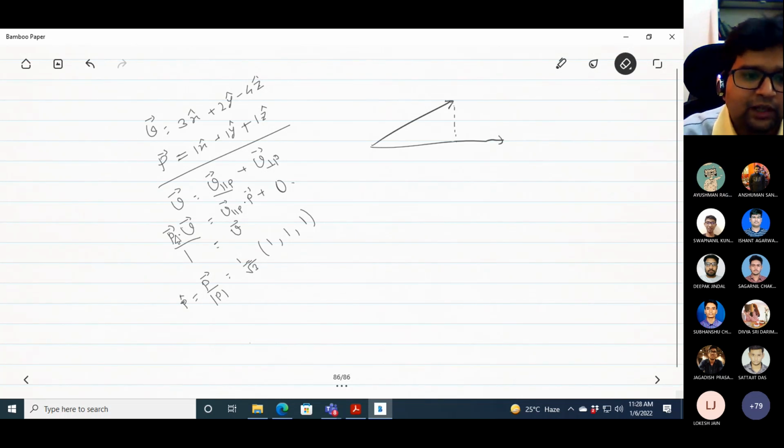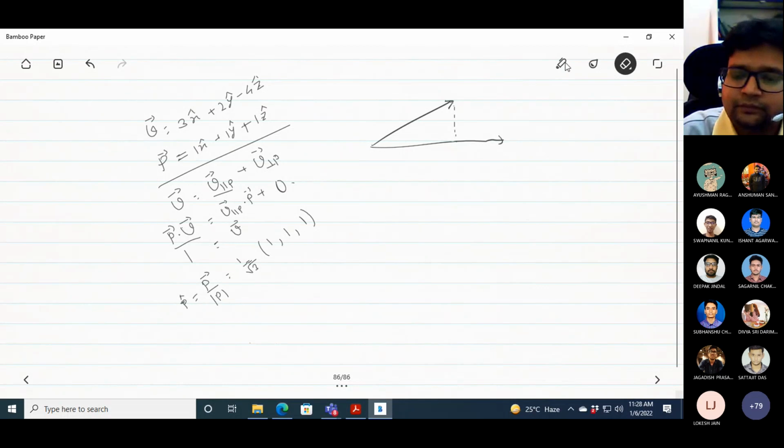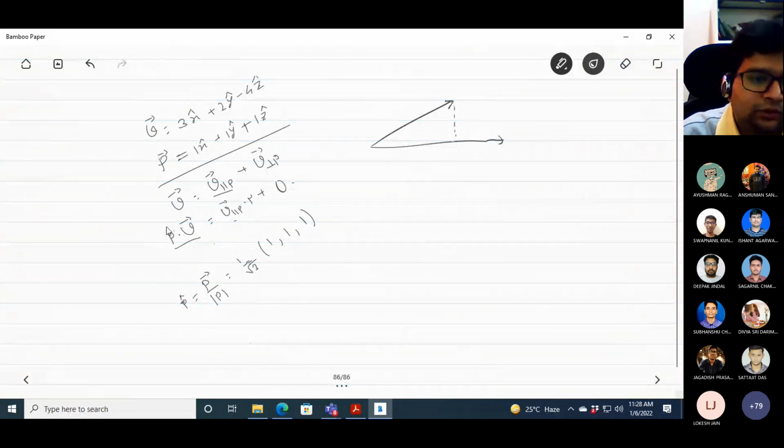So instead of the inner product with P itself, I need to do this inner product with P divided by the norm of P, P cap. This inner product should be done with P cap, not P. Why?